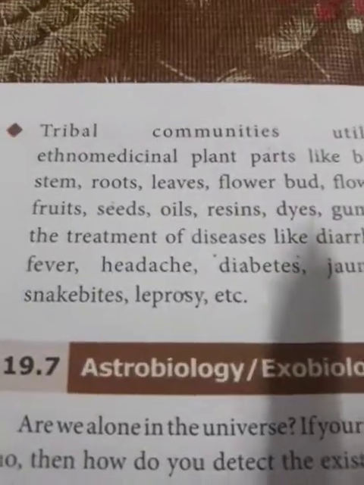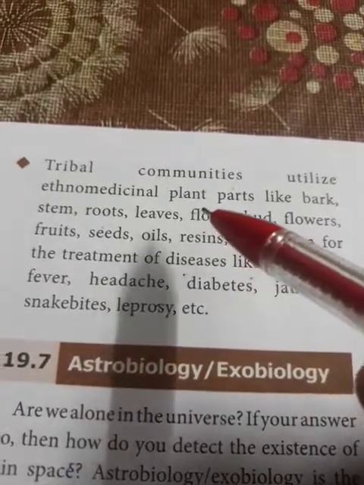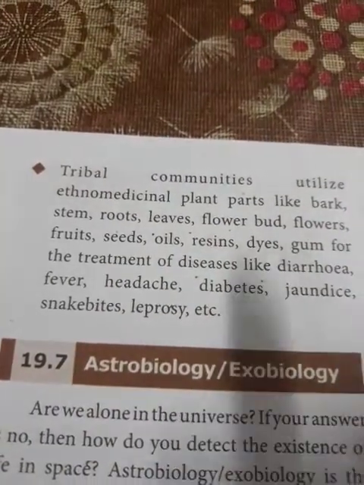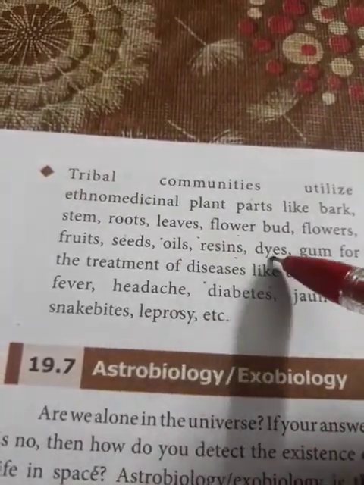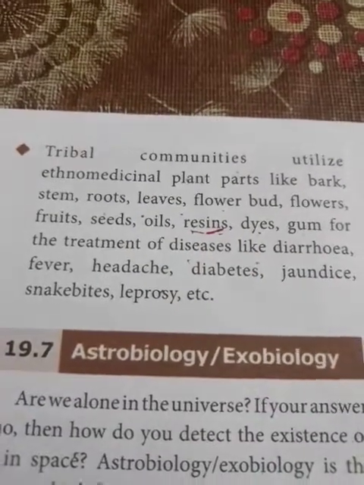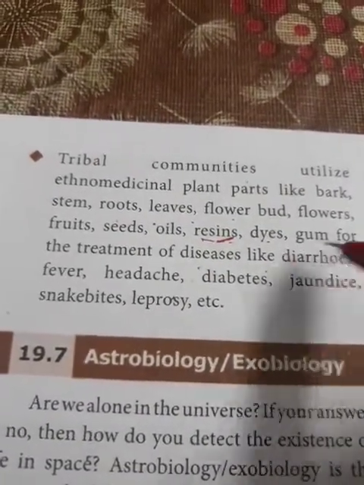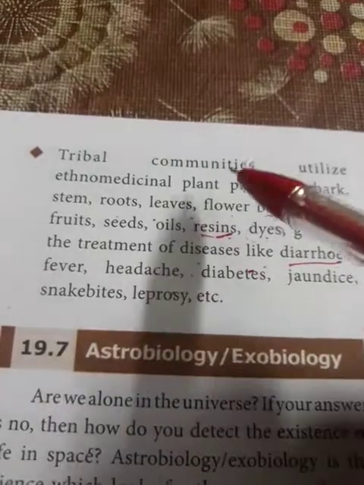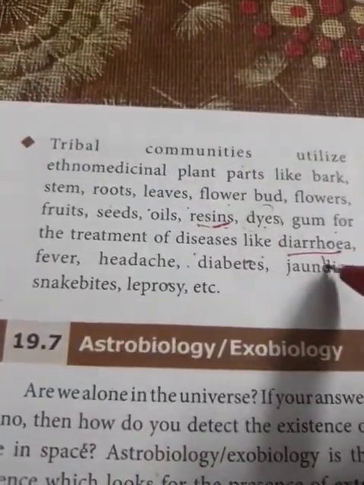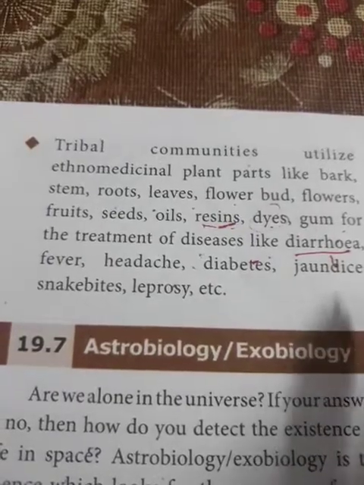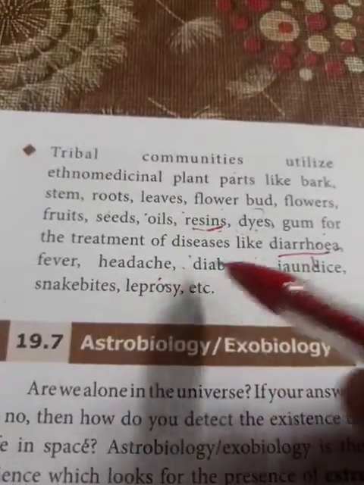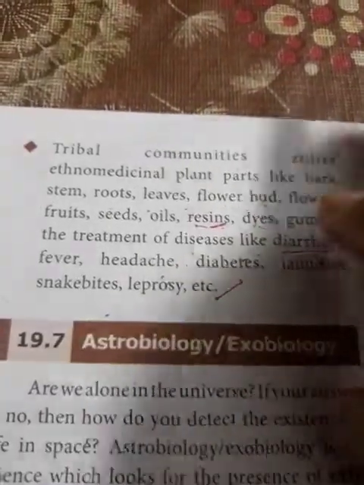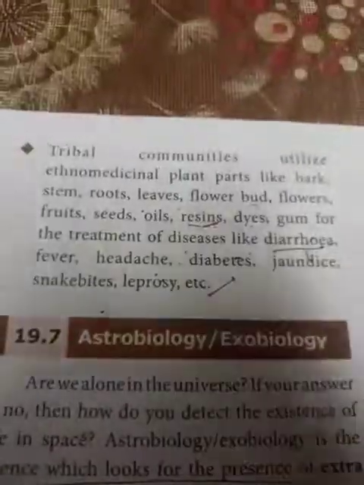And the fourth point is, tribal communities utilize ethnobotanical plants, plant parts like barks, roots, stem, leaves, for different purposes. Flowers, fruit, seeds, oils, resins. Resins are nothing but sticky substances. Cell sap, dyes, gum. Dyes means color. Gum for the treatment of diseases like diarrhea. These are the parts tribal communities use for curing different diseases. What are the diseases? Diarrhea, fever, headache, diabetes, jaundice, snake bites, and leprosy. For these diseases the plant parts will be used, and that is known by the tribal communities.